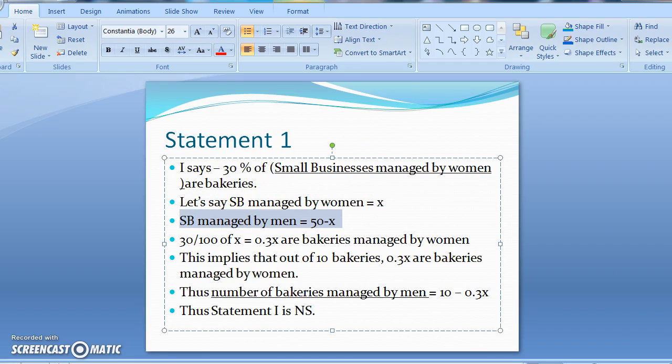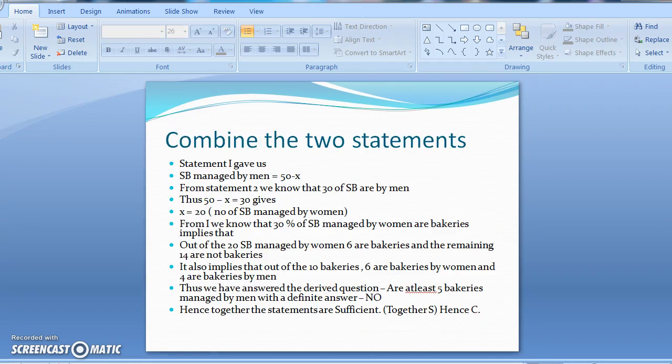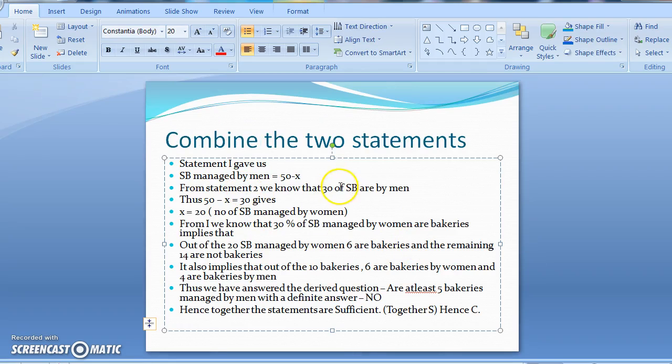From statement 2, we knew that 30 of the small businesses are managed by men. Correct. And therefore, if I combine the two, 50 minus x is 30, gives x equal to 20, which is the number of small businesses managed by women.